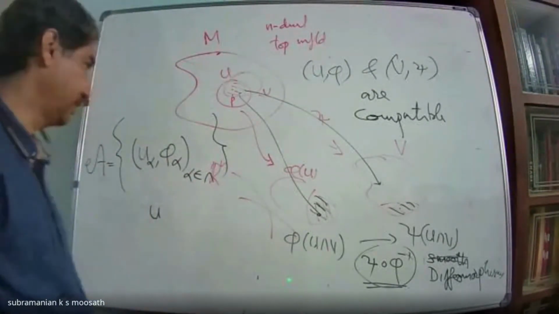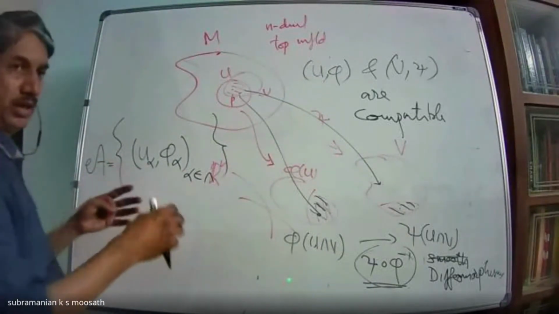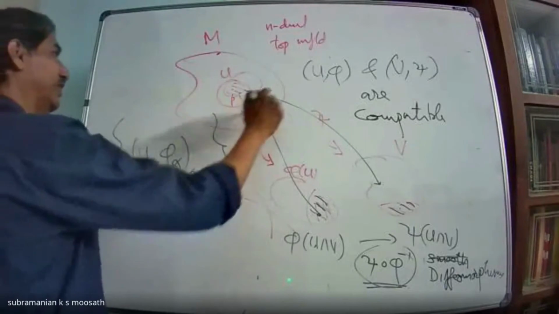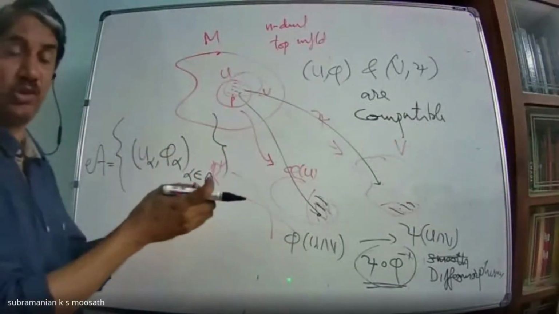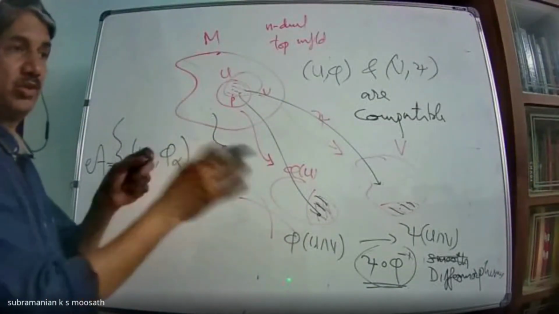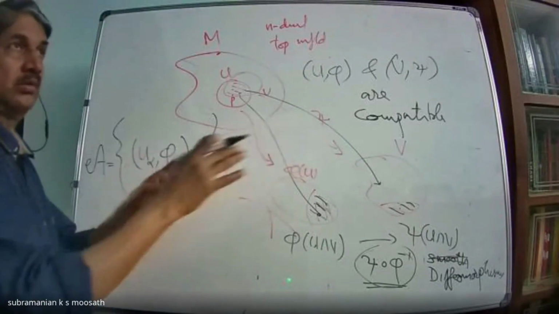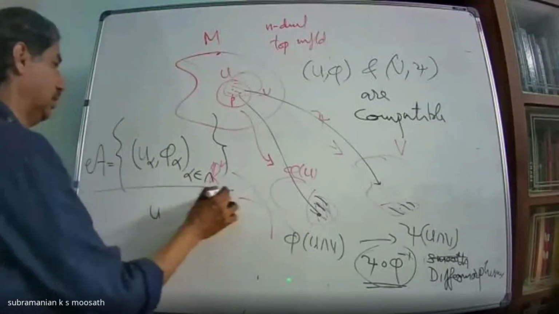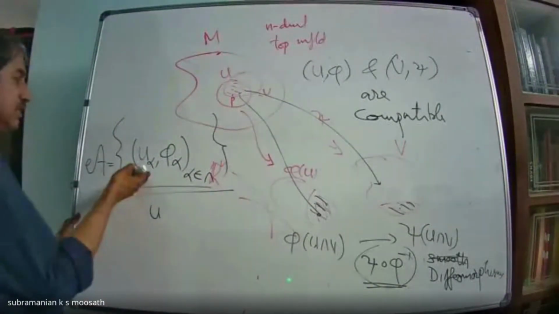Like in your geography, if you are asked to make some atlas, some people cover this area, some people have intersection, but in the intersection you should have the same thing. Whatever you have identified should match with whatever the other person has. So it is like forming an atlas. That is why this is also called an atlas.